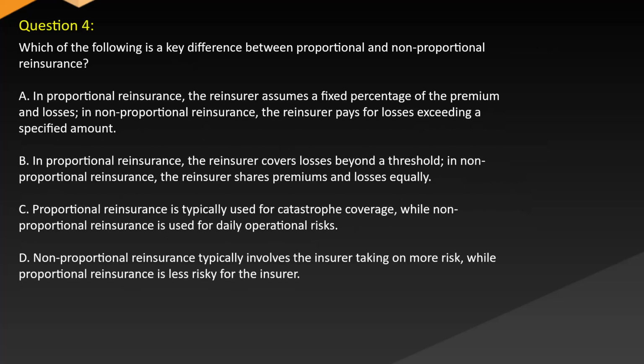Question 4. Which of the following is a key difference between proportional and non-proportional reinsurance? A. In proportional reinsurance, the reinsurer assumes a fixed percentage of the premium and losses. In non-proportional reinsurance, the reinsurer pays for losses exceeding a specified amount. B. In proportional reinsurance, the reinsurer covers losses beyond a threshold. In non-proportional reinsurance, the reinsurer shares premiums and losses equally. C. Proportional reinsurance is typically used for catastrophe coverage. Non-proportional reinsurance is used for daily operational risks. D. Non-proportional reinsurance typically involves the insurer taking on more risk, while proportional reinsurance is less risky for the insurer.